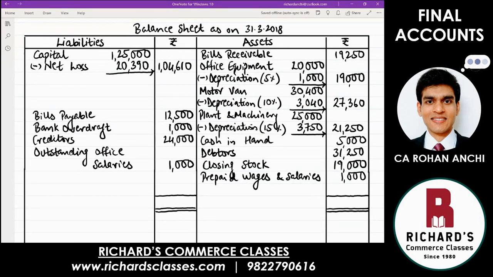Add up both sides and see whether you're getting the same amount. 1,43,110 should be the total on both sides. And that's it. Once both sides are equal, your balance sheet has tallied and your solution is complete.